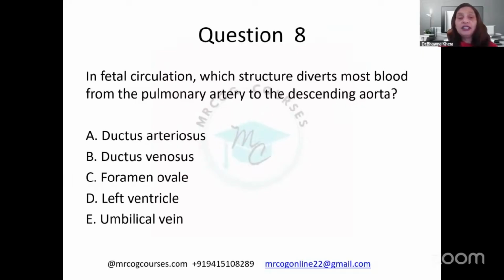So, what are the three connections in the fetal state? One is ductus arteriosus, another is ductus venosus, and the third is foramen ovale. These are the three connections, right? So which one is between the pulmonary artery and descending aorta? Yes, perfect. That's the correct answer. The ductus arteriosus is the link between the pulmonary artery and the descending aorta.